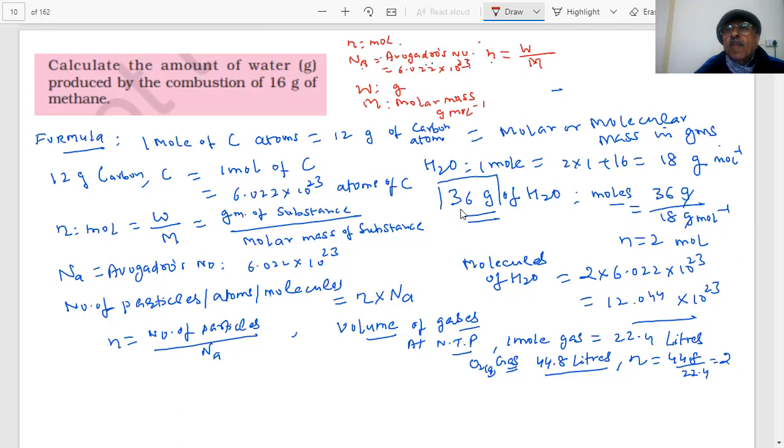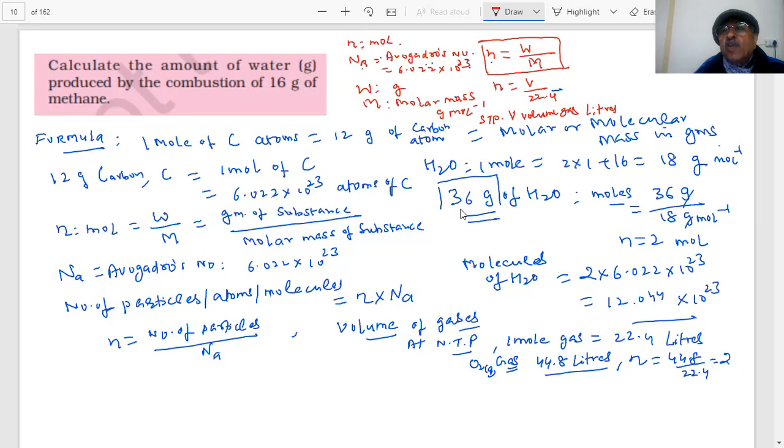Correct? If you are given that at STP, V is the volume of the gas in liters, then n will be V by 22.4.